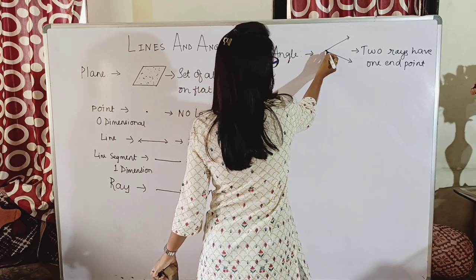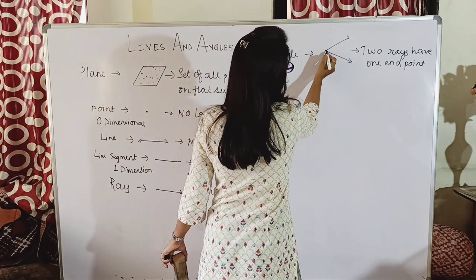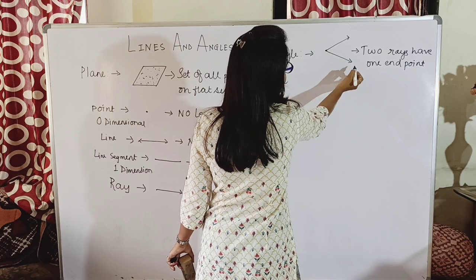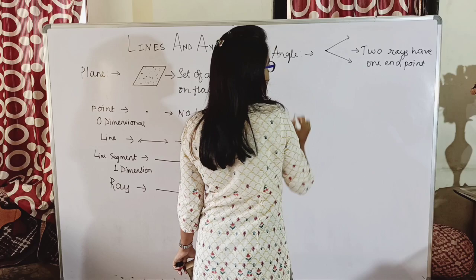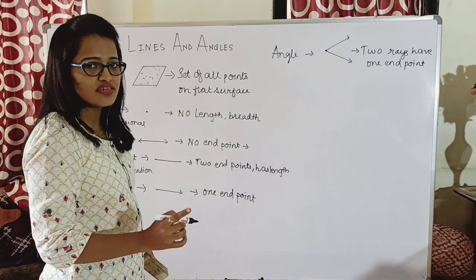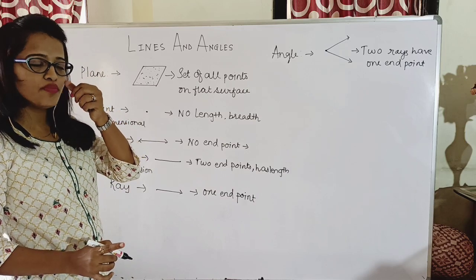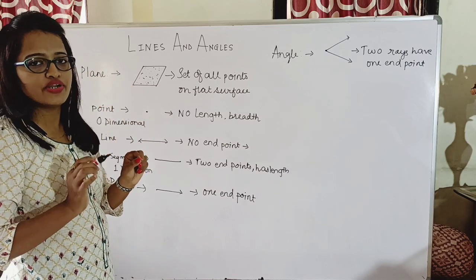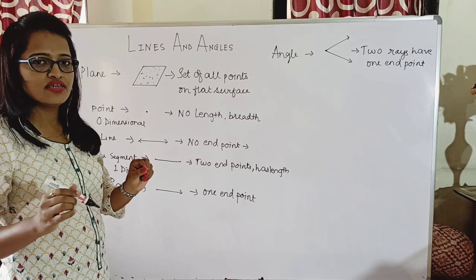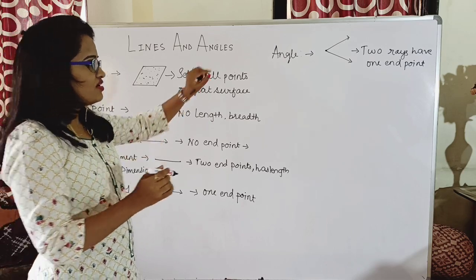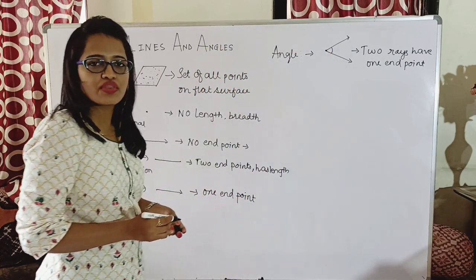The end point of first ray was this one, and for the second ray also I have drawn the ray from this point itself. What does it mean? It means both the rays are having one end point. As the definition of ray says, a ray is something which has one end point, and in case of an angle, it is formed when two rays having one end point, right? Or from one end point two rays are originating, and whatever is formed, it is called as an angle.